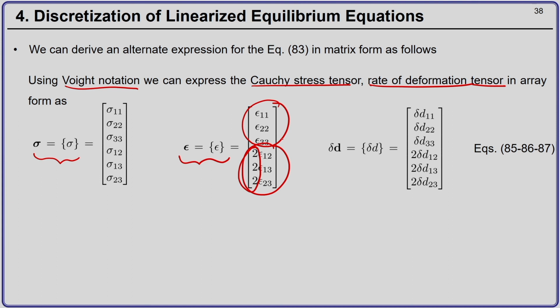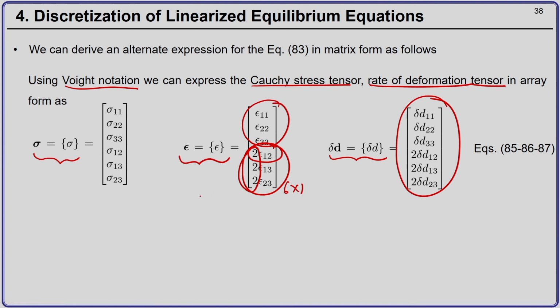Strain has actually 9 components and we are writing this as a 6 cross 1 vector, and because epsilon 21 is the same as epsilon 12, I put a 2 here to take into account both strain values. And the virtual rate of deformation tensor I can write similarly as this vector over here.